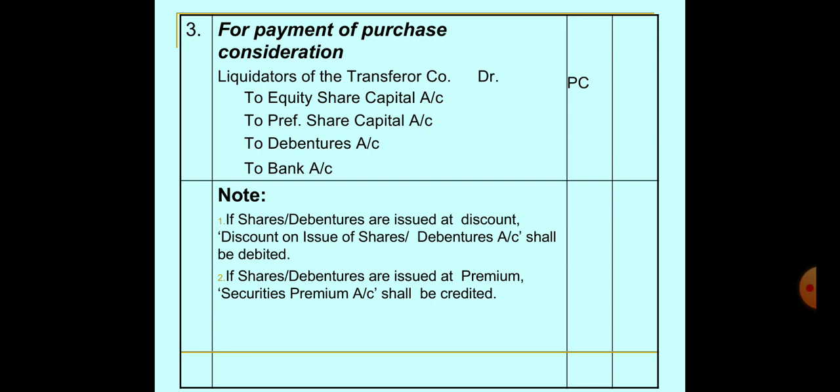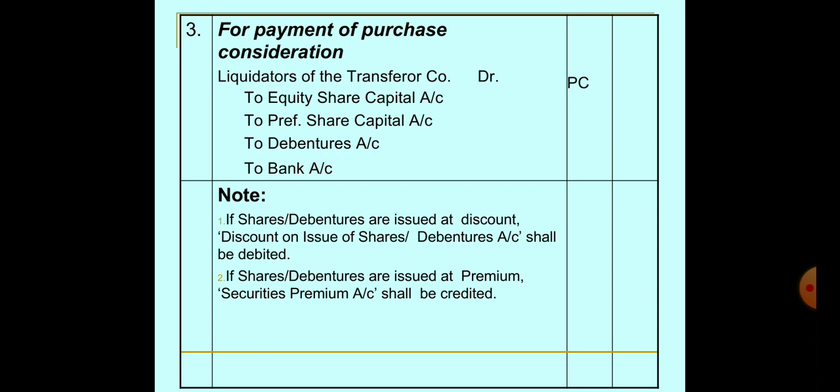Next is for payment of purchase consideration. Now, who is the receiver? The receiver is basically the liquidator of the transferor company. We may pay the amount in the form of cash, equity shares, preference shares, debentures, or other securities. So here the liquidator is the receiver, so we debit him: Liquidator of Transferor Company Account debit to Equity Share Capital, to Preference Share Capital, to Debentures, to Bank, or to other securities.